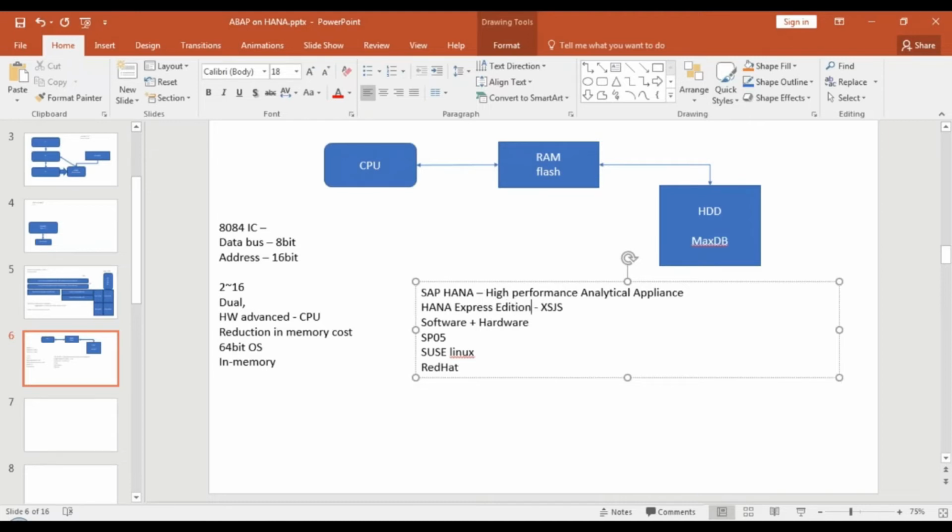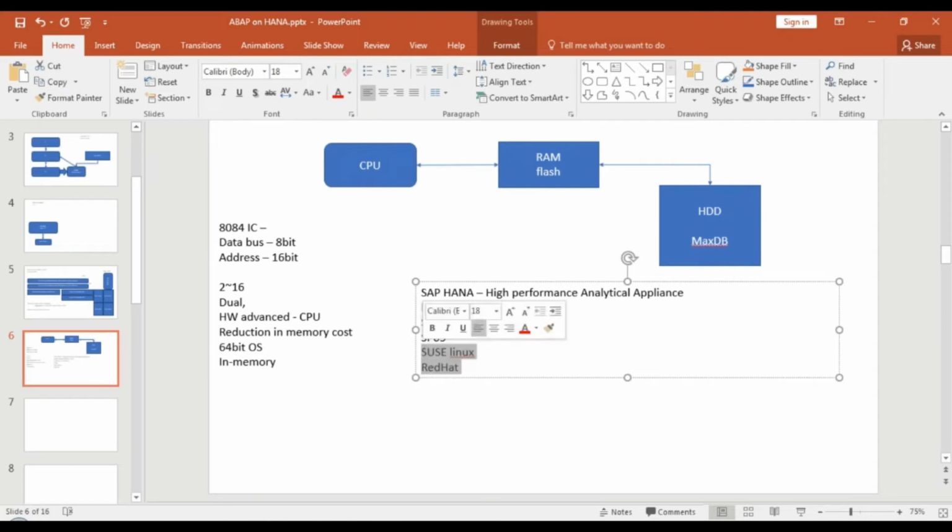But any implementation in a company comes with a package. Both software and hardware you have to purchase completely from scratch. It will not work with your current existing CPUs with however many GB of RAM you have. Hope that answers your question. Why is it called appliance? Why is it not called database? Hope that's clear to everybody.